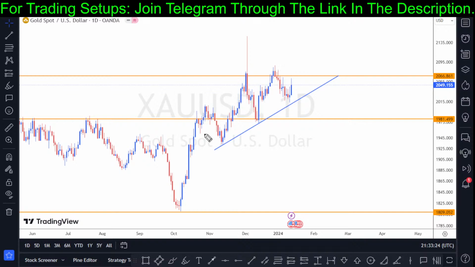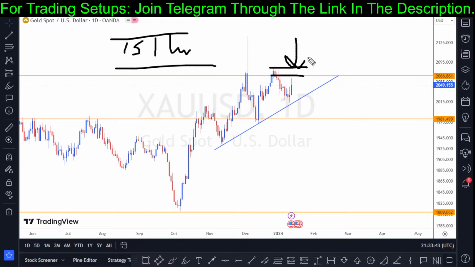Last week, those who wanted to chart here had the reversal. Based on what we have right here, I haven't seen any opportunity opening up on gold. This is just for scalpers, those who trade on the lower time frame, like the 15-minute chart, the 5-minute chart, and maybe the 1-hour chart. But based on my own trading strategy as a swing trader, I haven't seen my kind of setup right here. As a swing trader, what I'm looking out for is different from what the scalper is looking out for in the market.